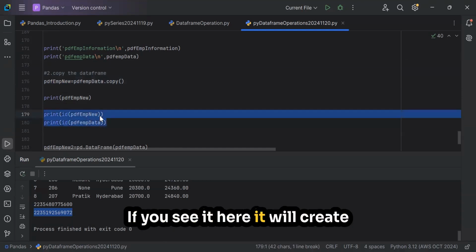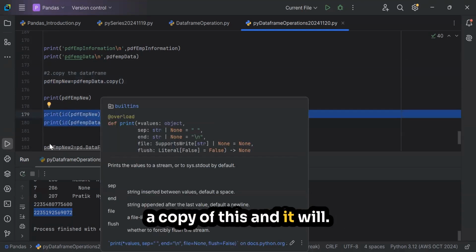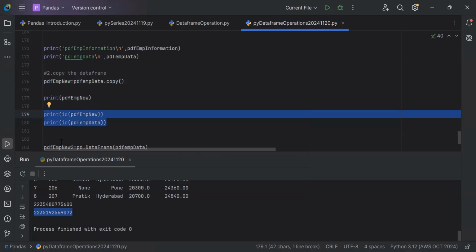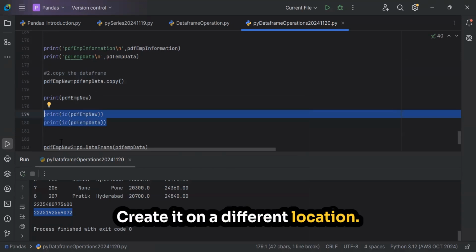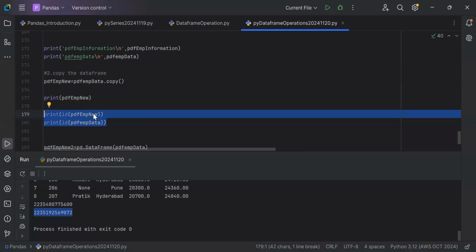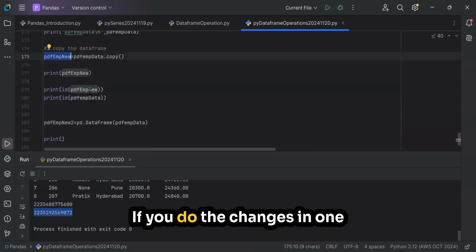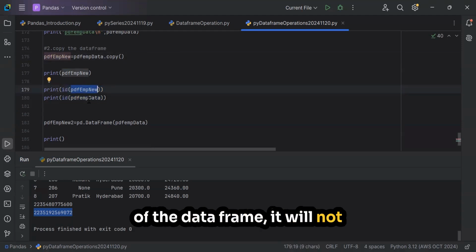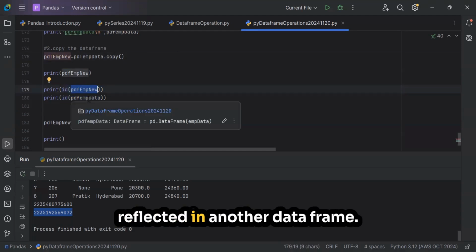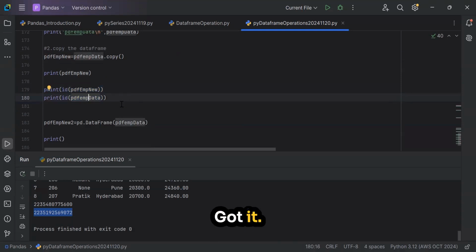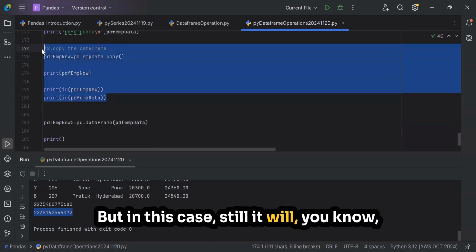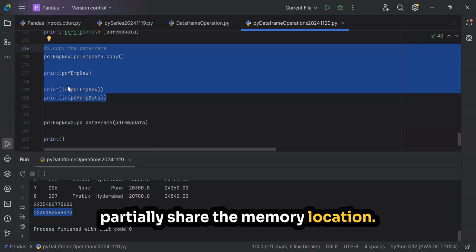It will create a copy of this on a different location. It's a separate data frame. We are creating the copy of it. If you make changes in one of the data frames, it will not be reflected in the other data frame. But in this case, it will still partially share the memory location.